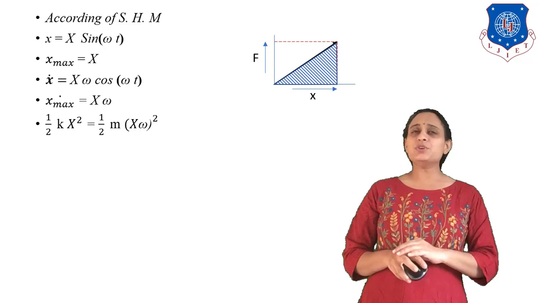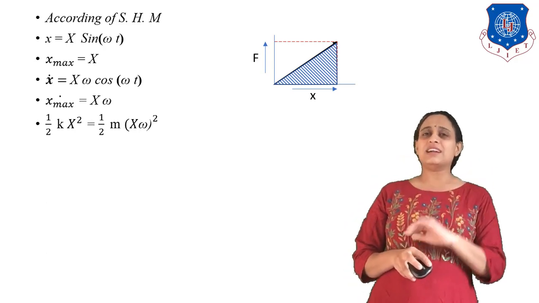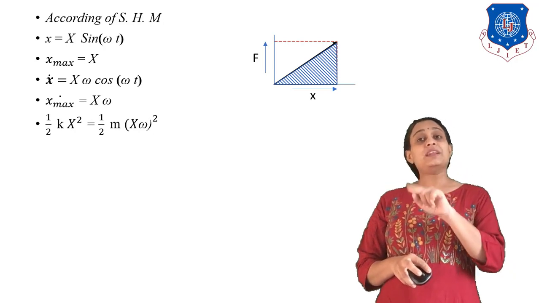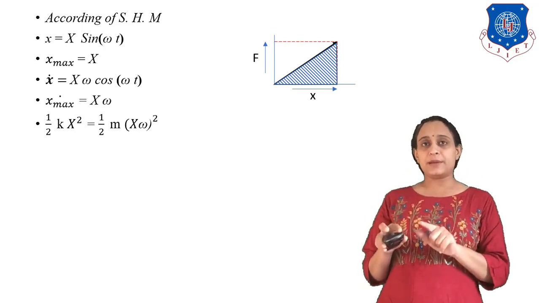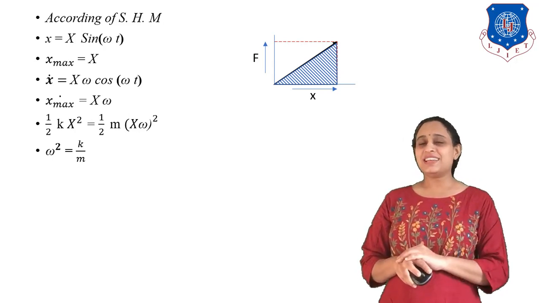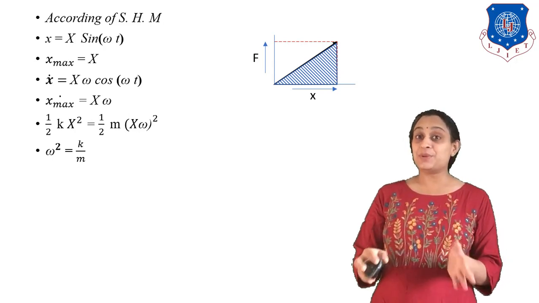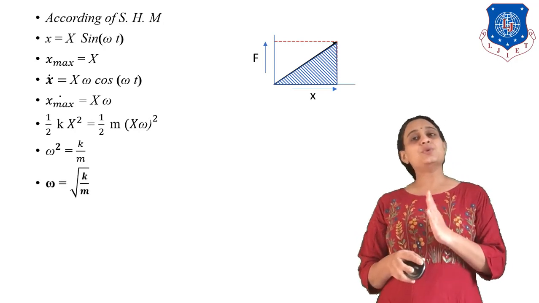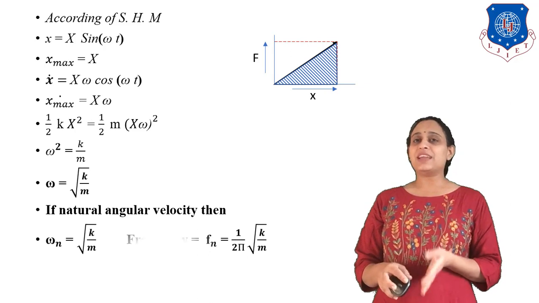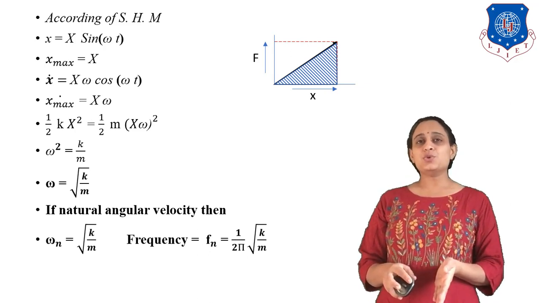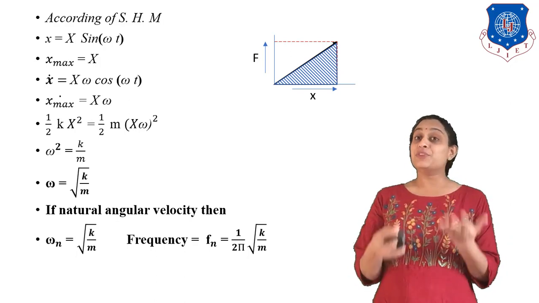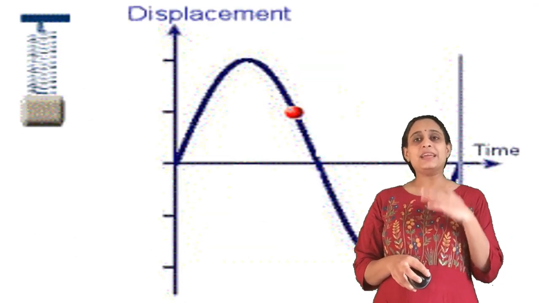Clear? Now let us put these values in our standard equation, so that we can write half of k capital X square is equal to half of m capital X omega whole square. As you see, this equation is just like the previous one: omega square is equal to k by m. So if we want to find the natural frequency, what can we write? Omega n is equal to under root of k by m. And the natural frequency in hertz is 1 upon 2 pi under root of k by m.